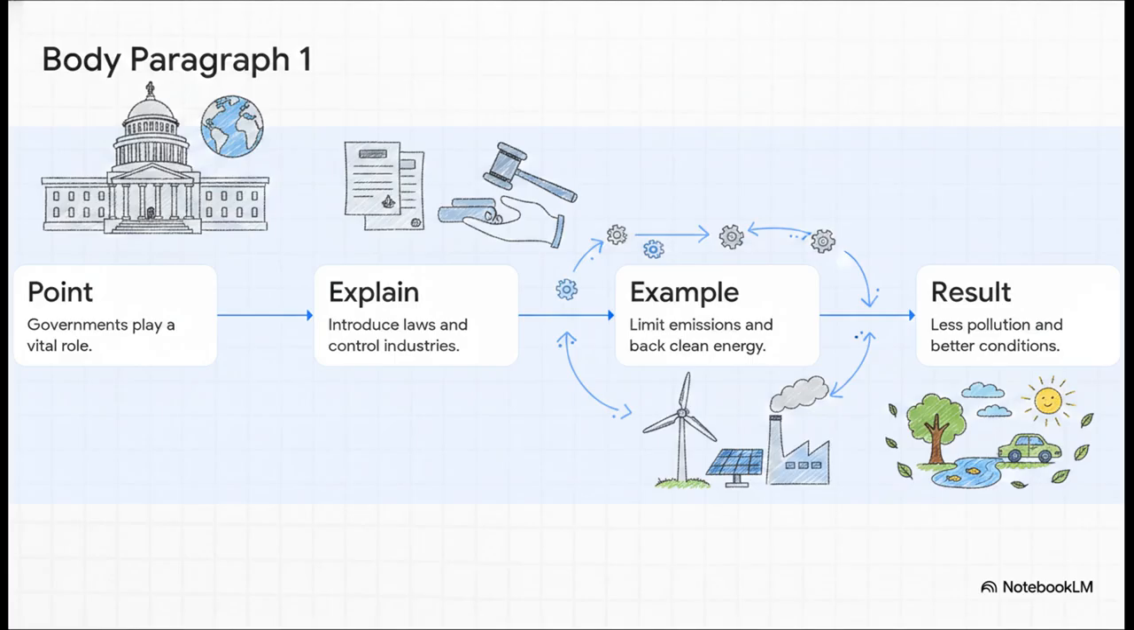Next up is our example. We always need to ground our explanation in reality, so governments can limit factory emissions and encourage clean energy. Finally, we land on the result. What actually happens when they do all that? Less pollution and better environmental conditions. Do you see how naturally that flows from one idea to the very next?